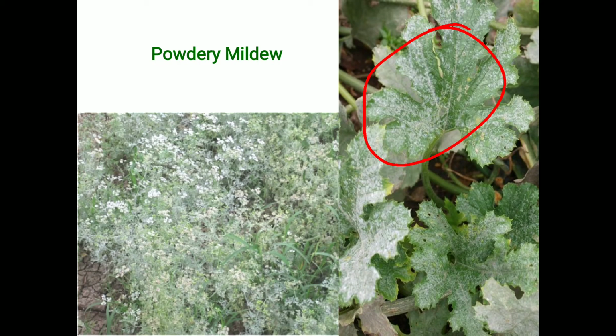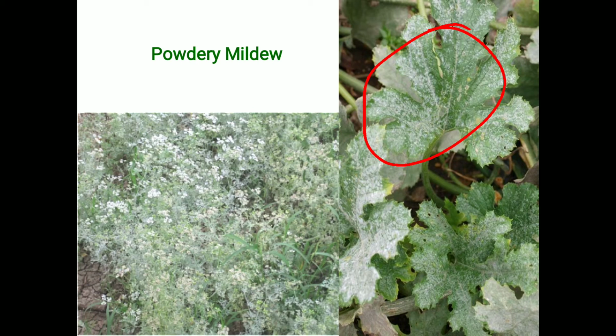It appears on the upper surface of leaves, and when favorable conditions arise, it spreads all over the leaves. Then powdery growth can be seen on the petioles and the umbels. That means in severe infection the entire plant becomes covered by whitish fungal growth. So these are the symptoms of powdery mildew.